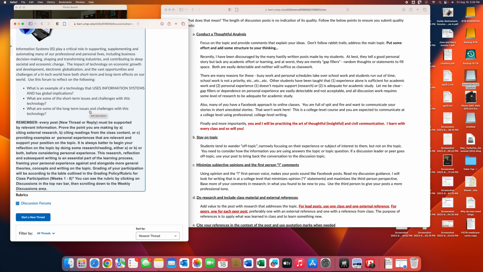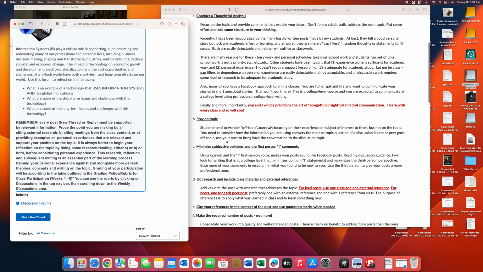You have to decide on your own what technology, information systems, implications, and then relate that to what are the short-term issues and challenges, and long-term issues and challenges. Long-term are also available there. That to me is a thoughtful analysis, and it doesn't take much of a search for that.